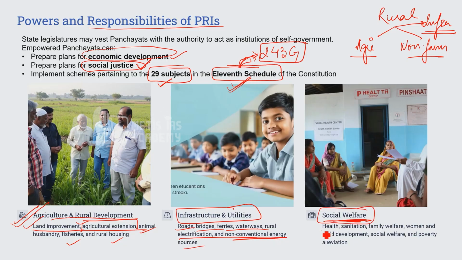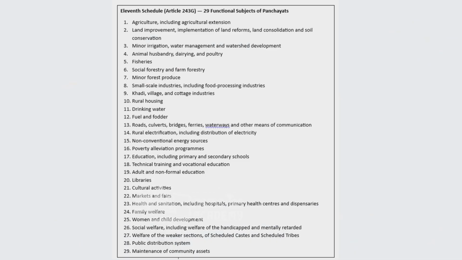Then social welfare: health, sanitation, family welfare, women and child development, and poverty alleviation programs. So if you see Article 243G along with the 11th Schedule, it determines the functions of the Gram Panchayat. Initially it's more about agriculture, agriculture extension services, land improvement, irrigation facilities, animal husbandry, fisheries. So complete integrated agriculture services are provided.